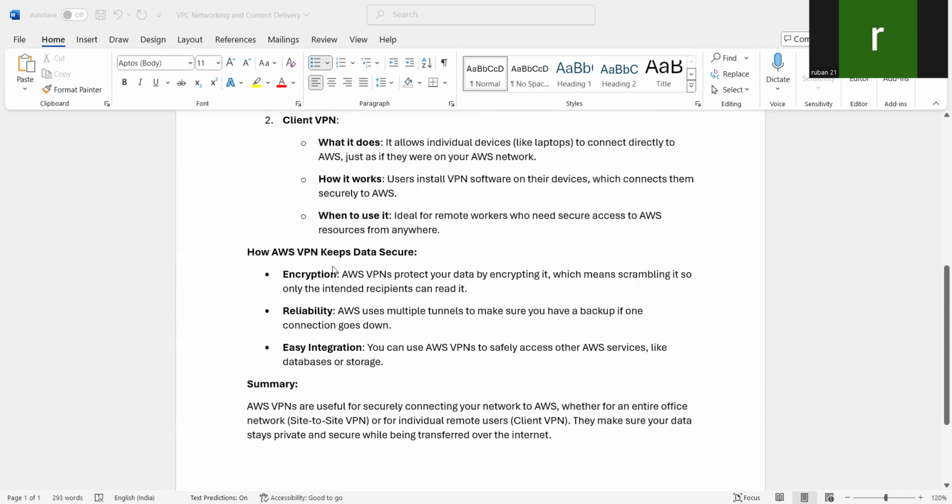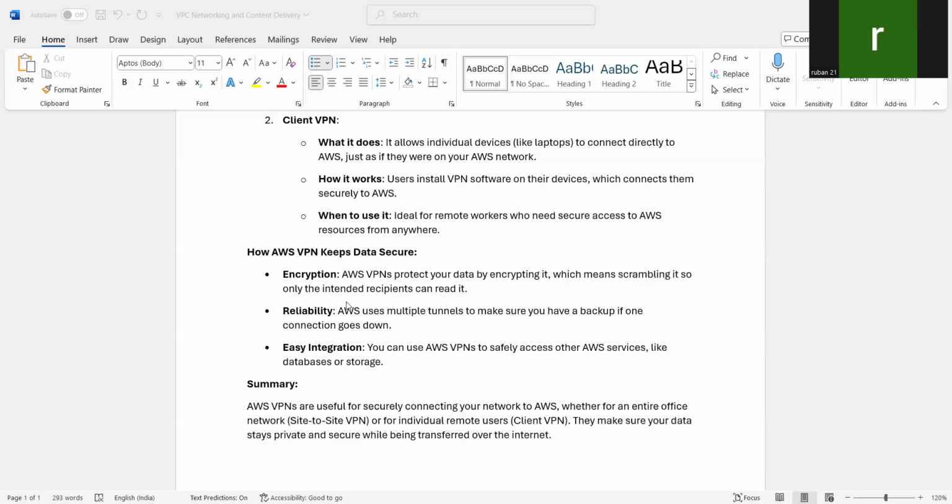So how does this VPN keep the data secure? They follow these three things. It is encryption, reliability, and easy integration. Encryption, as I said to you, it will encrypt the data, which means only the intended recipient can read it, which means only the authorized person can read the data. Scrambling means it's like cipher, plain text will be converted to cipher so that only the intended recipient, the authorized people, can read it at the receiver side.